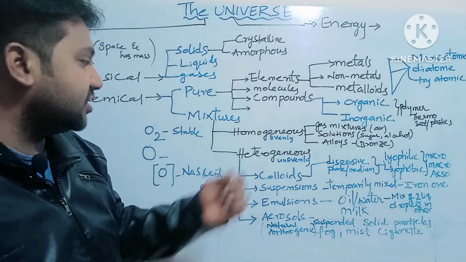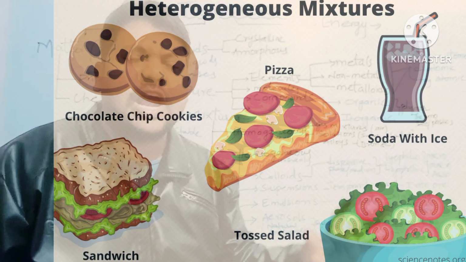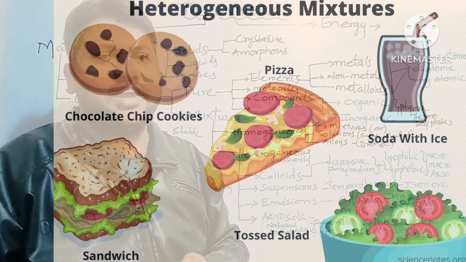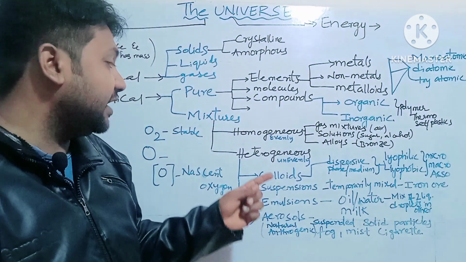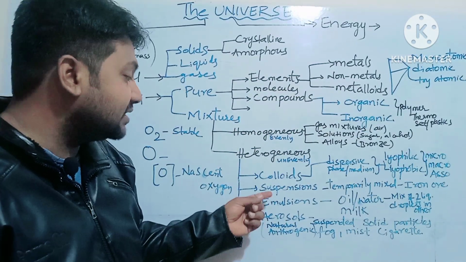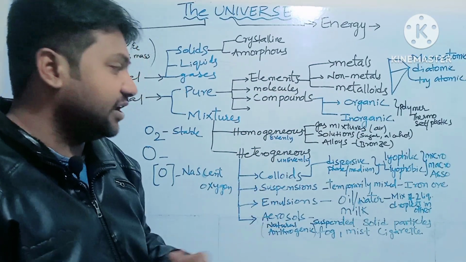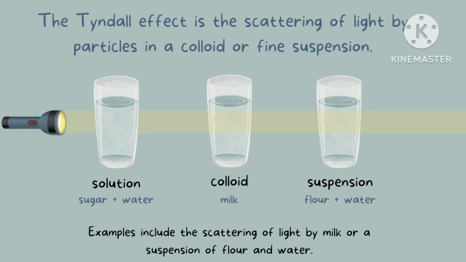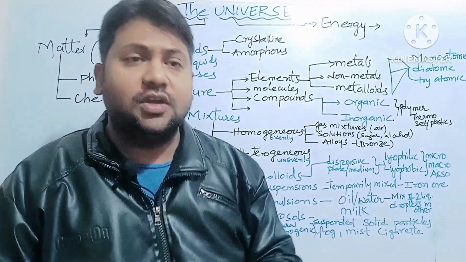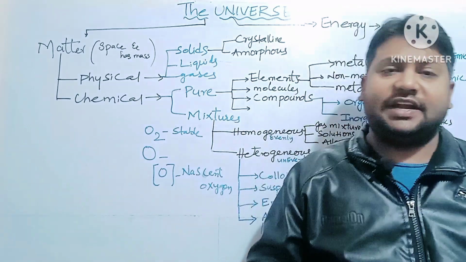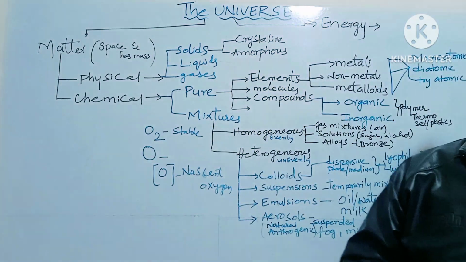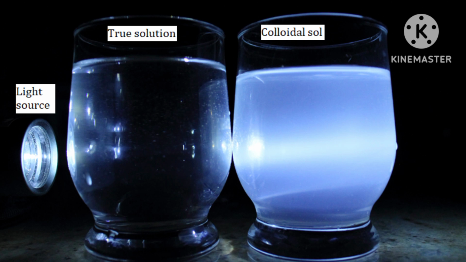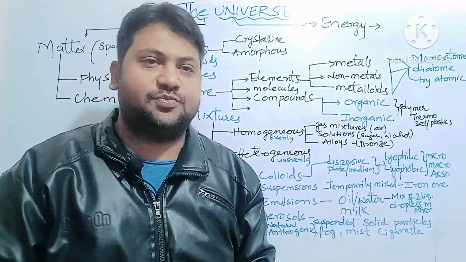Right. Then coming to heterogeneous mixtures. Here the particles are unevenly distributed, and they are classified into colloids, suspensions, emulsions and aerosols. When you come to colloids, colloids are those type of heterogeneous mixtures in which we come across a dispersive phase and a dispersive medium. Then what is the dispersive phase and what is the dispersive medium? The dispersive phase gets diffused inside the dispersive medium.